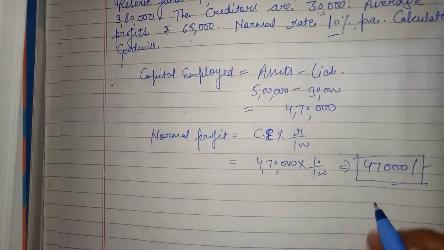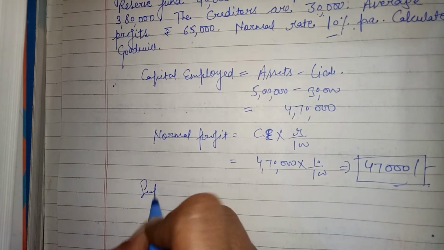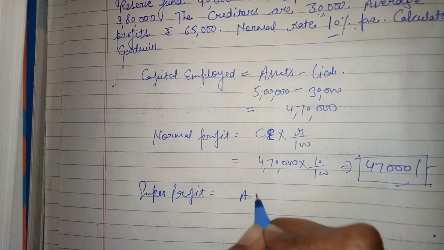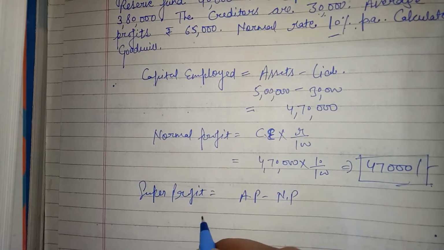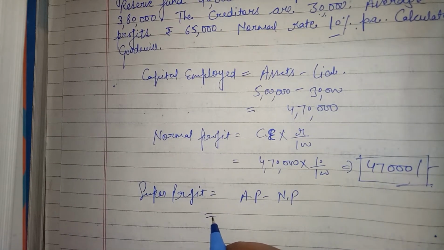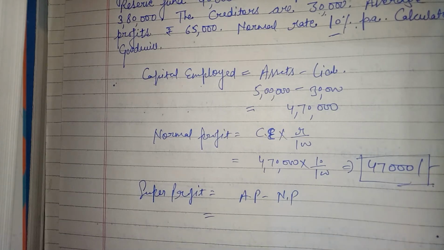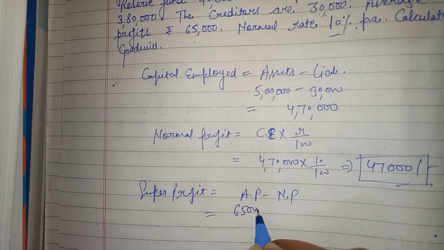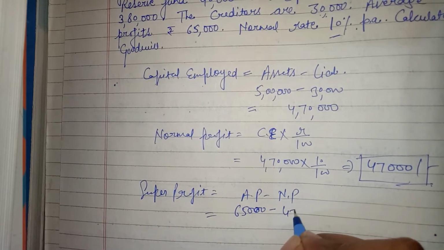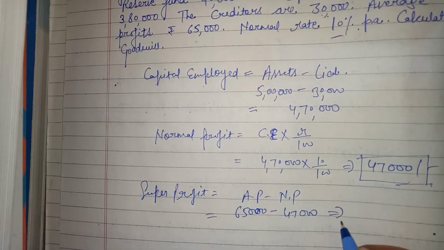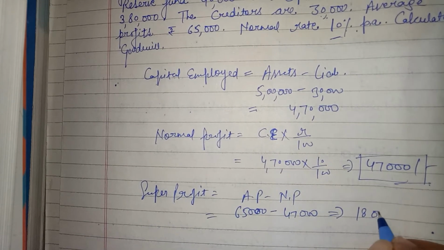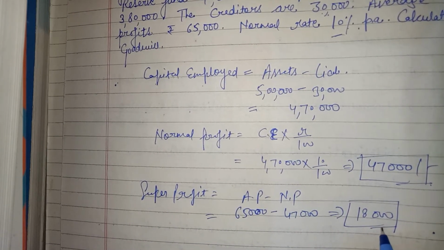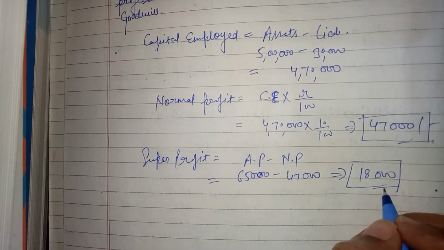Then the next step is super profit. Super profit is average profit minus normal profit. Average profit is given in the question, that is 65,000, minus normal profit 47,000, then 18,000 is our super profit. Clear? Super profit is 18,000.